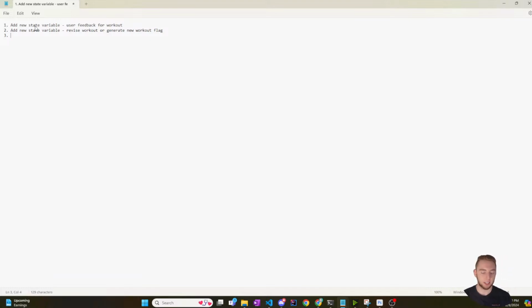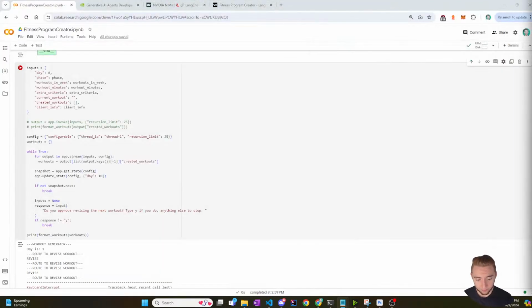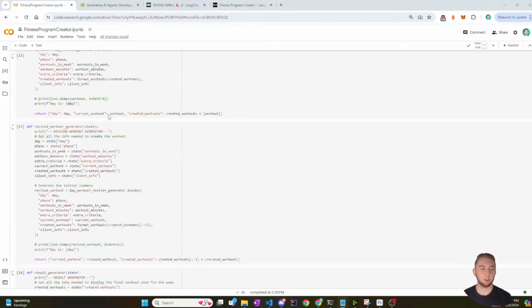And then the third thing that I'll need is to add a new node to the start of the graph. And then this one will determine whether to route to revise workout or generate workout. Okay, so those are the three things that I need. All right, so let's start with adding the user feedback.